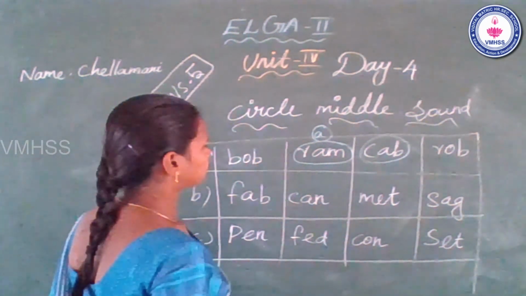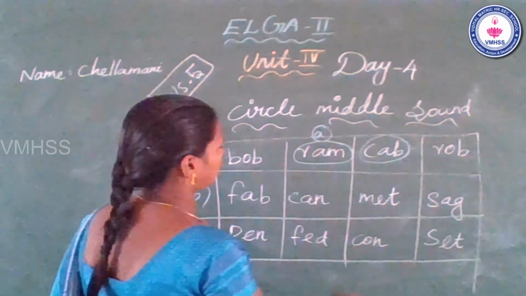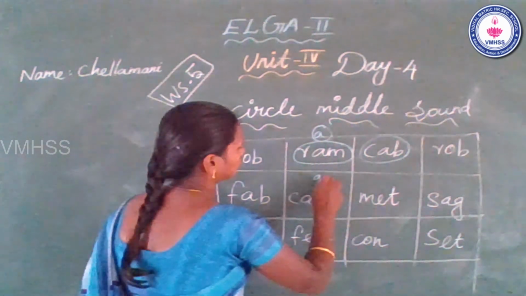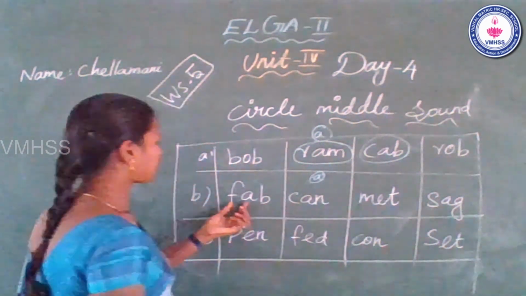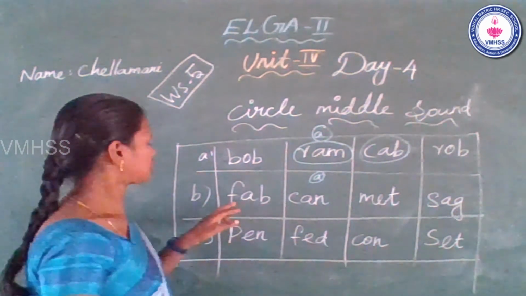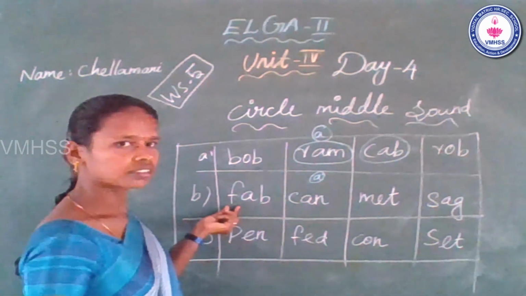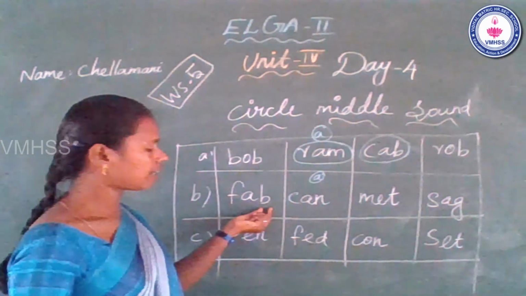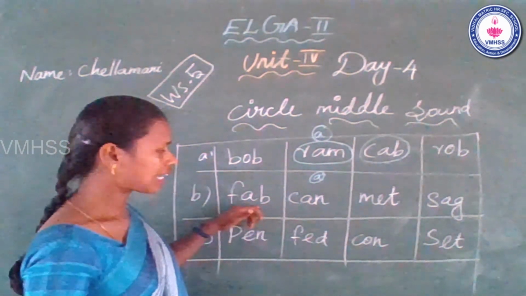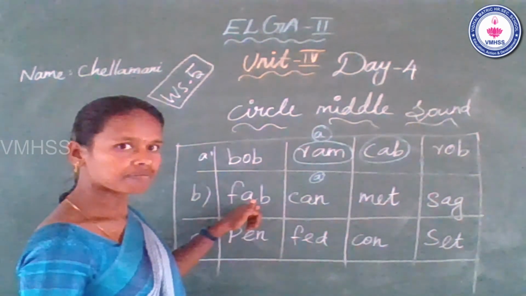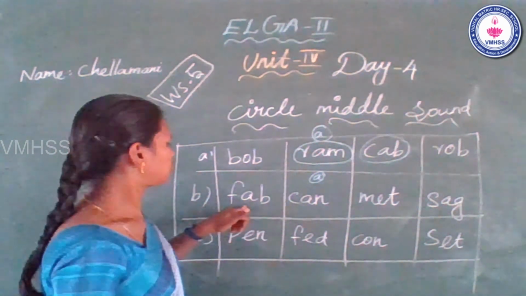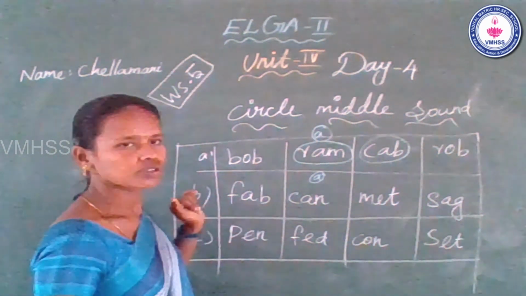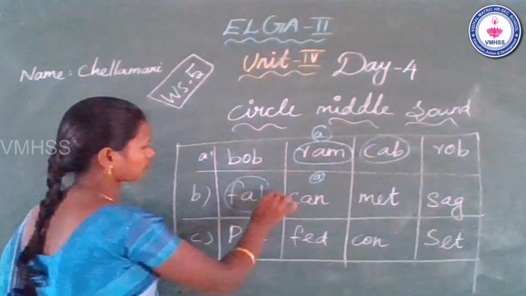B1. Same end sound, middle sound A. Okay? A. See the first one. Beginning, middle A, N B. This word has middle sound A. Yes. So you can circle it.